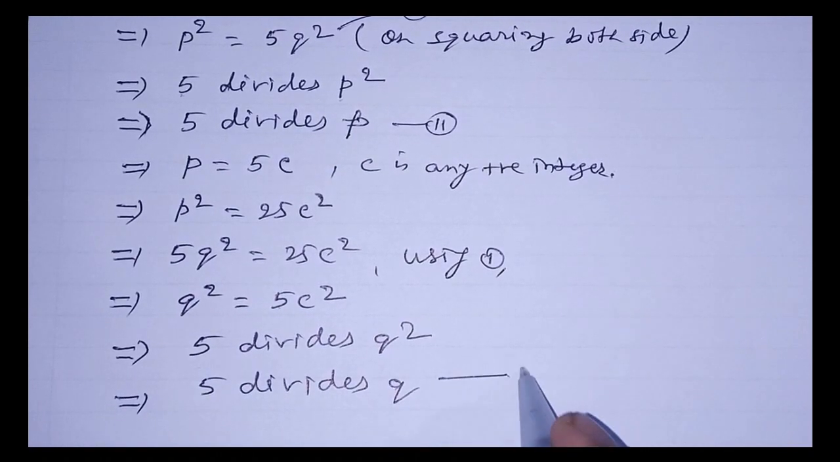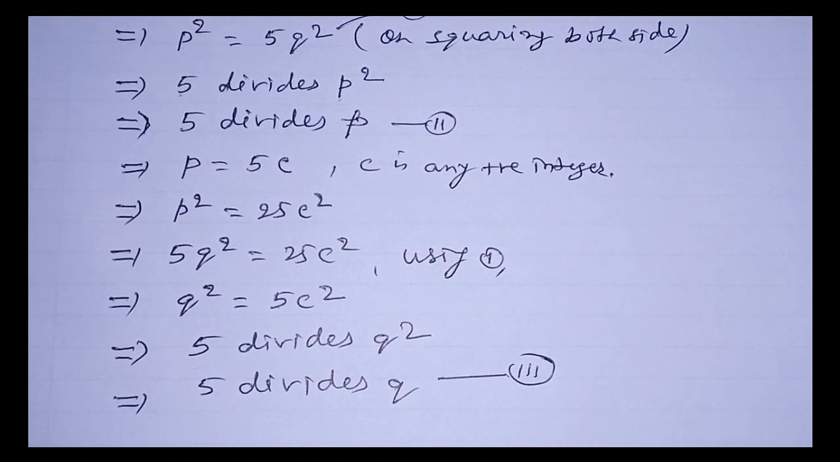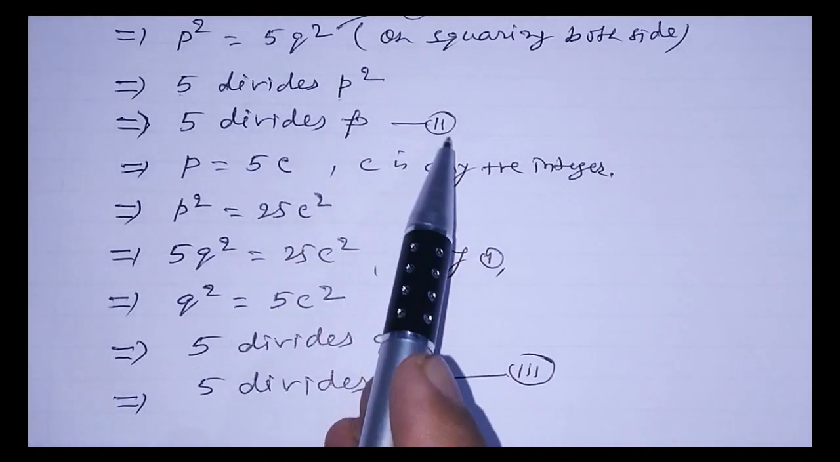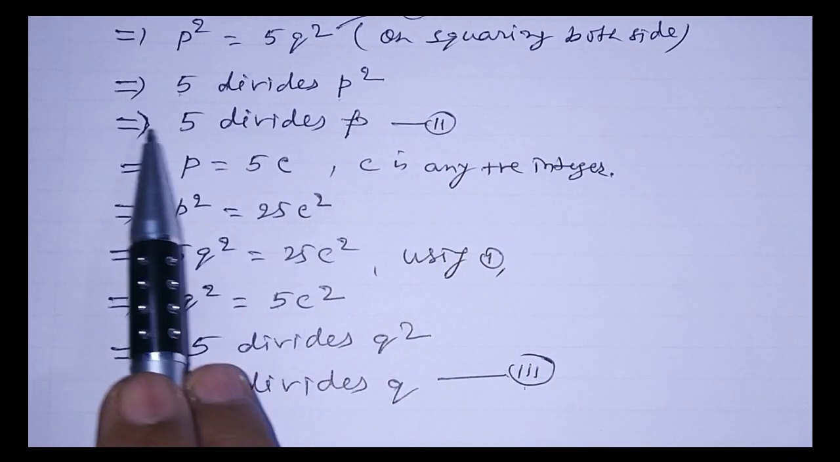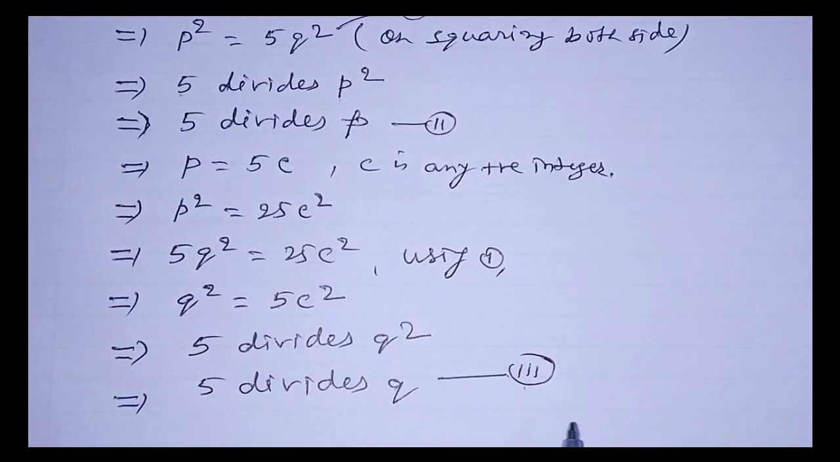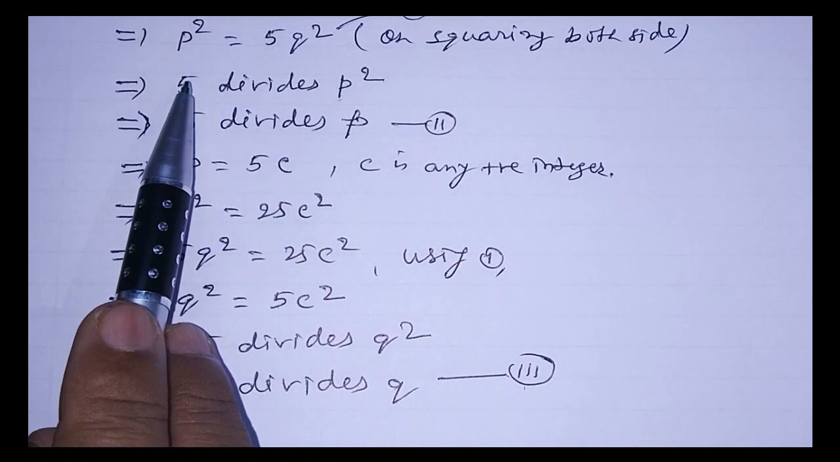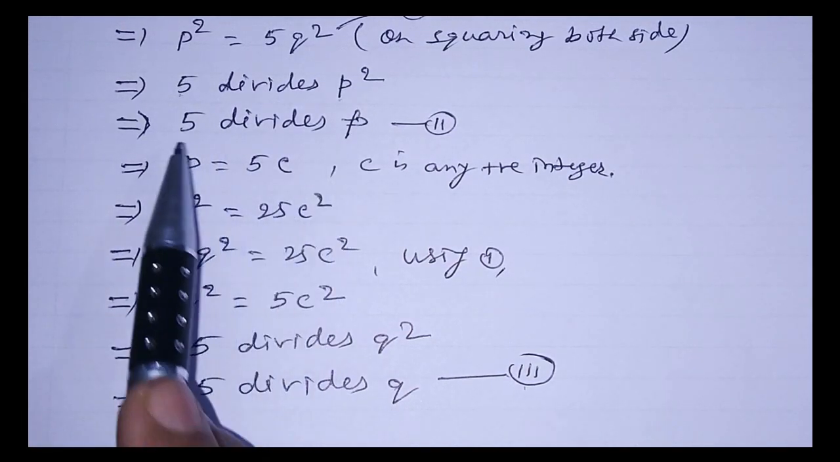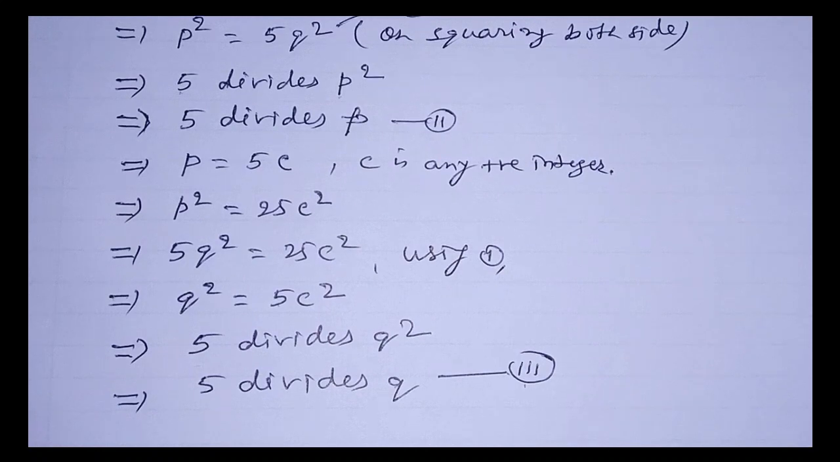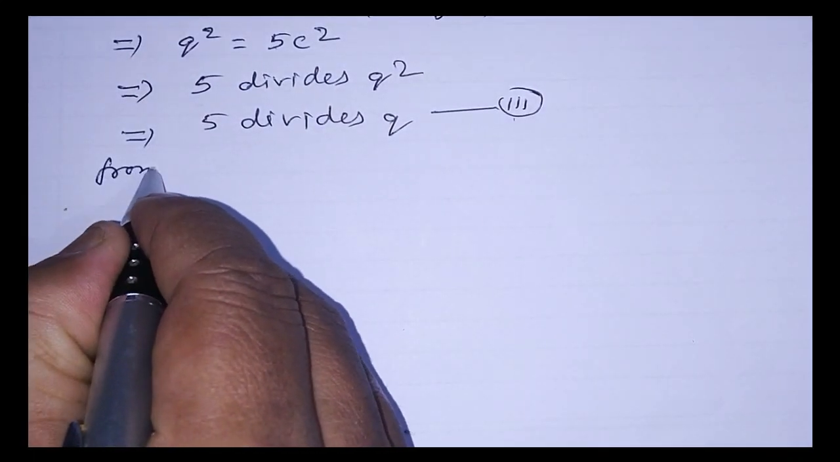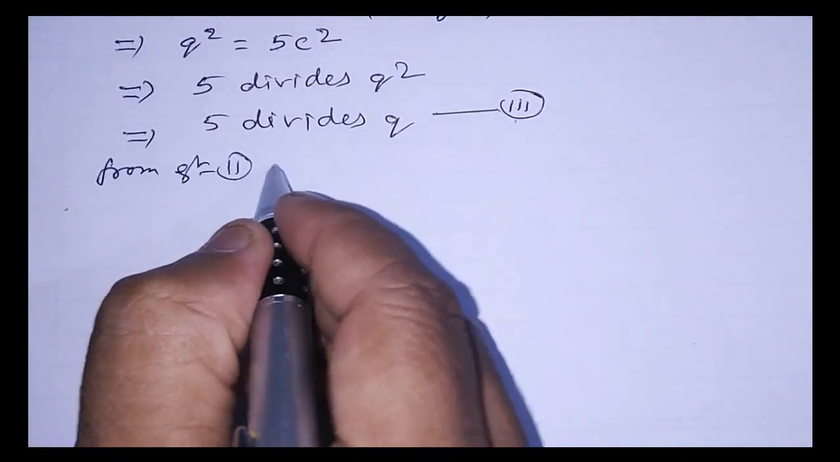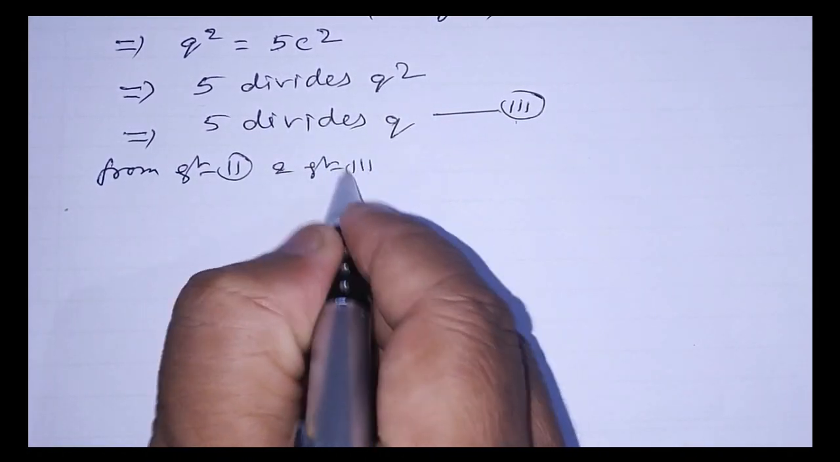5 divides q. Mark equation number 3, and just go through equation number 2 and equation number 3. Equation number 2 says if 5 divides p, and equation number 3 states that 5 divides q, meaning 5 is a factor of q as well as 5 is a factor of p. So 5 is a common factor of p and q. Okay, so from equation number 2 and equation number 3, we conclude